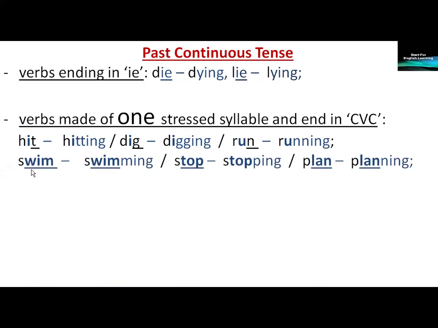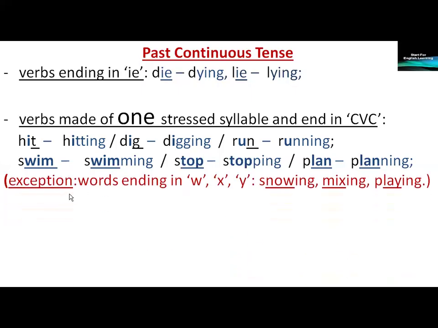Swim. Swim, the last three letters, consonant, vowel, consonant. We double the last letter and we add ing. Swim, swimming. Stop, stopping. Plan, planning. Exception, words ending in the letter W or X or Y. Example, snowing, mixing, playing. We just add ing to the end of the verb.